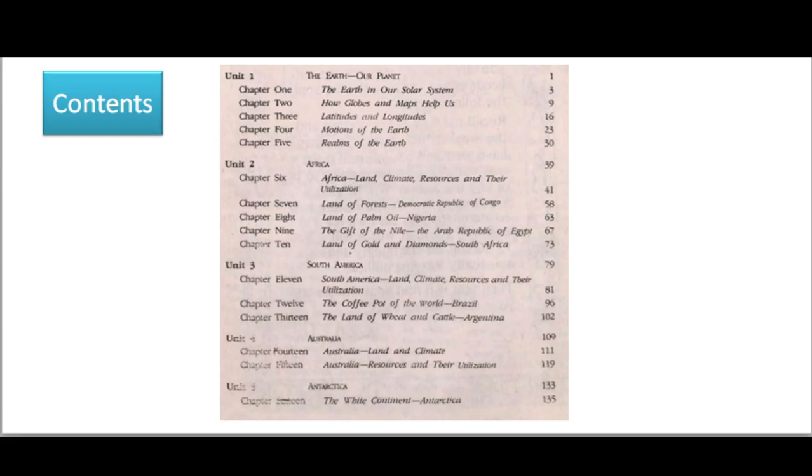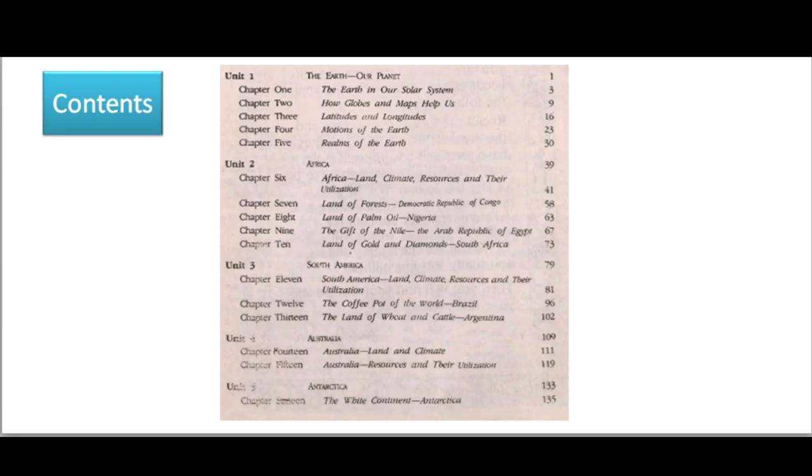Chapter 2, How Globes and Maps Help Us. Chapter 3, about Latitudes and Longitudes. Chapter 4, on Motions of the Earth. Chapter 5, Glimpse of the Earth. So in the class 6 old NCERT geography, we will get to learn about an introduction to the planet Earth and the geography of the southern continents, that means Africa, South America, Australia and Antarctica. So the course is in world geography.